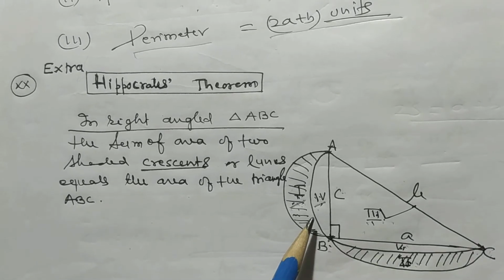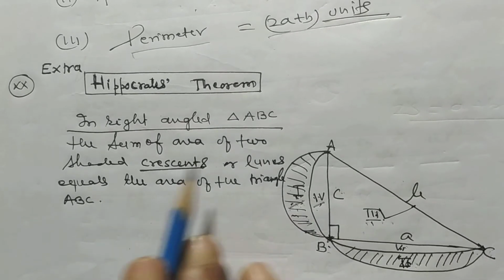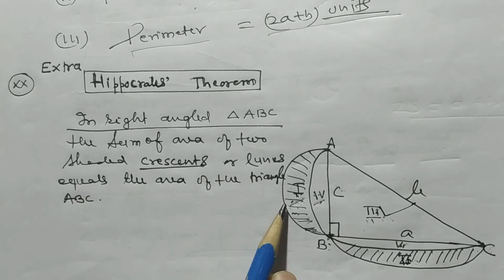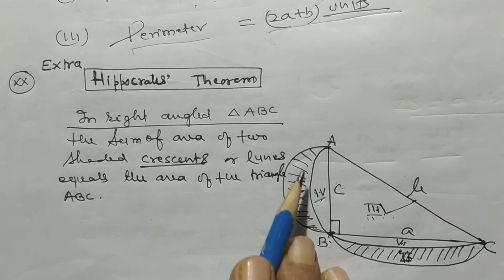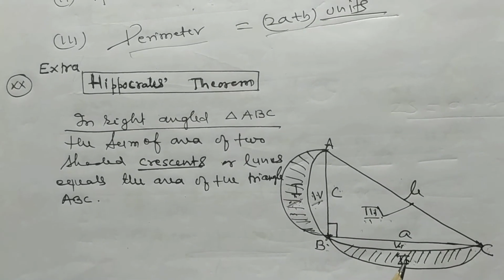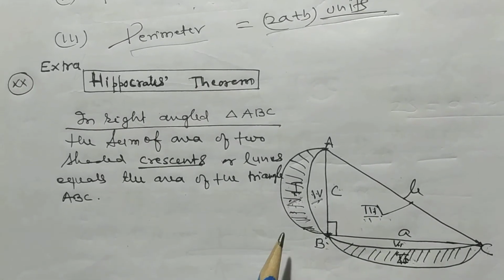What does this theorem state? Hippocrates theorem states in right angle triangle ABC the sum of area of two shaded crescents, the shaded area is known as crescent. Why crescent? Because it looks like the moon, that is why it is called a crescent.